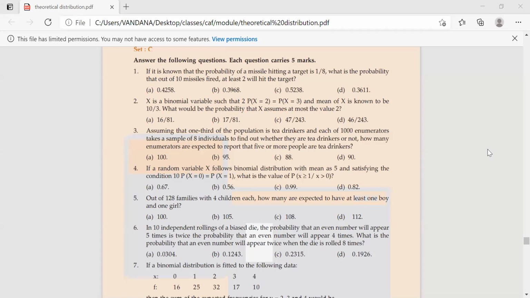If a random variable x follows binomial distribution with mean 5 and satisfying condition 10, p of x is equals to 0 is equals to p of x is equals to 1. What is the value of p of x is greater than or equal to 1 when x is greater than 0?